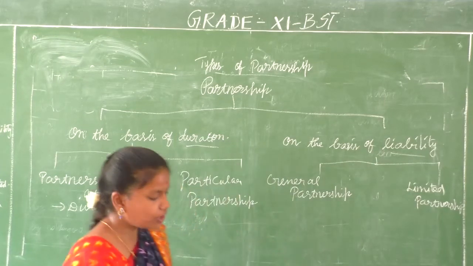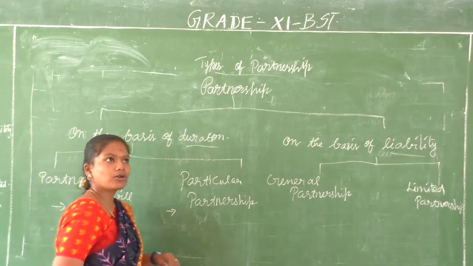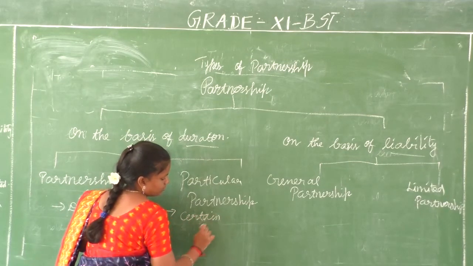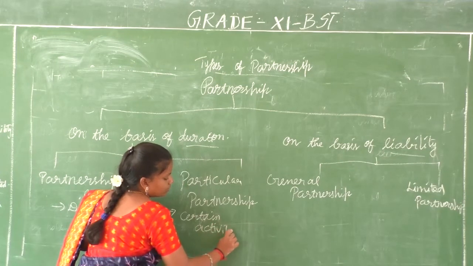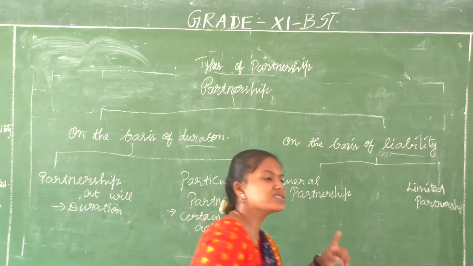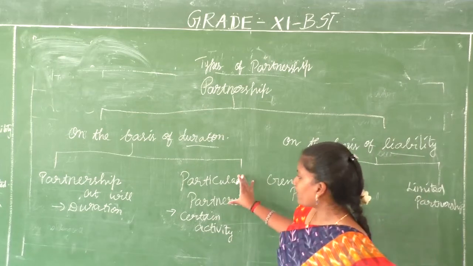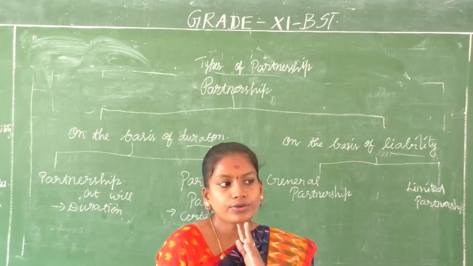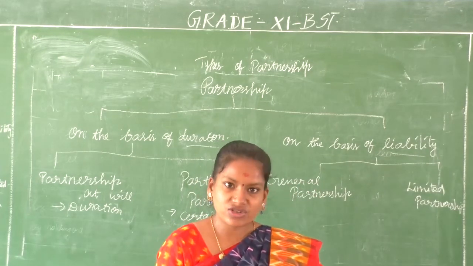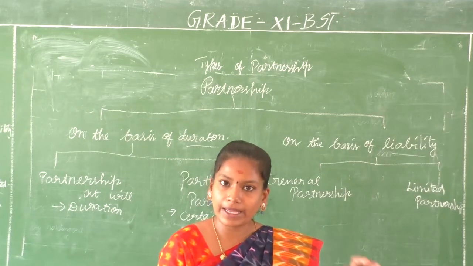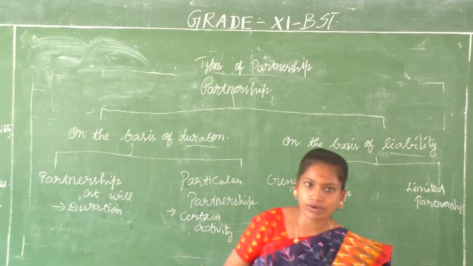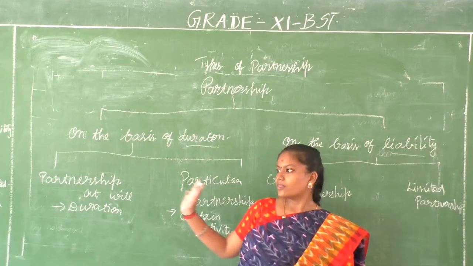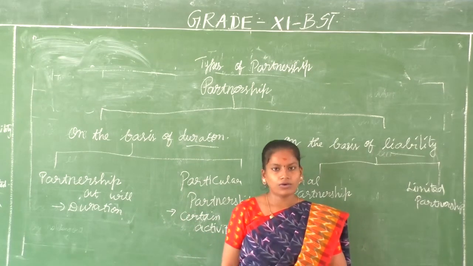partnership. When we talk about particular partnership, they come together or they form this partnership to complete one certain activity. They come together to work on or to complete a certain activity, then it is called particular partnership. Only for that particular reason they have come. For example, when they want to take a tender or construct a road, or attain a particular place in the industry, they come together. This is our aim. Once that objective is achieved, once that activity is completed, then the partnership firm dissolves. They can close it.